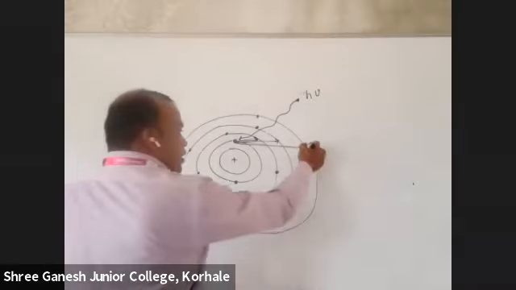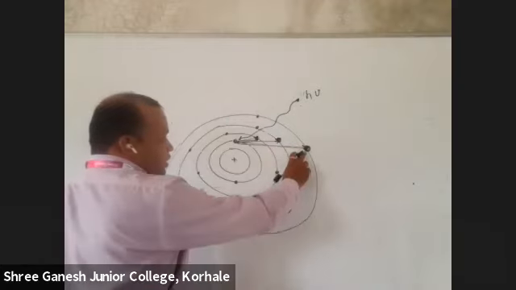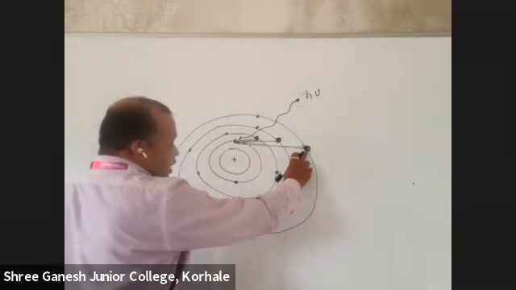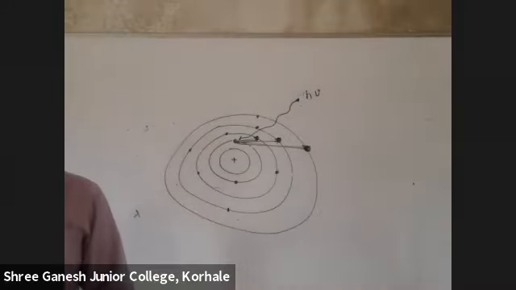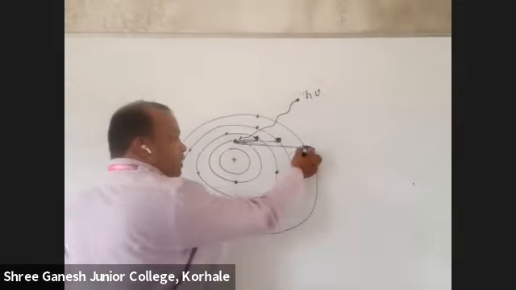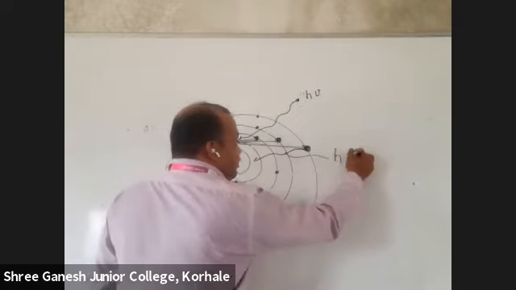But now tell me, if the electron has come here, here or here, will it be stable or unstable? Unstable. So it will return back. But while returning back, that much energy it has absorbed, it will give out.